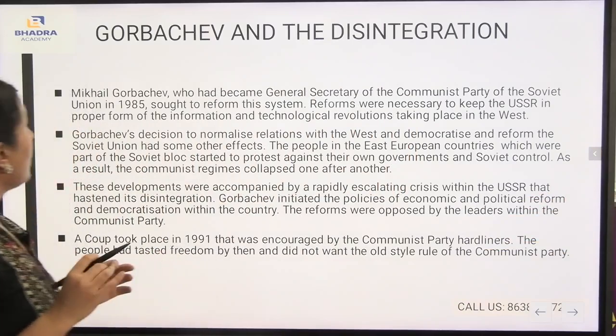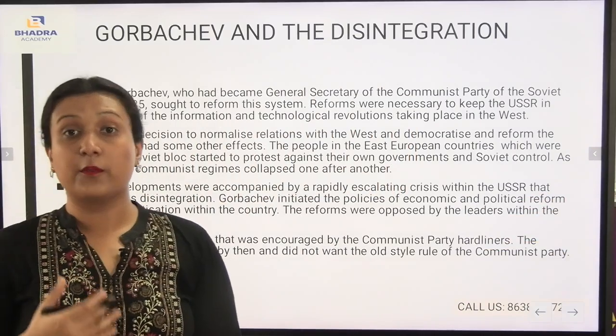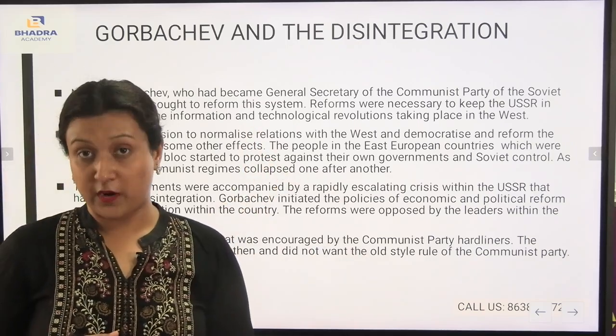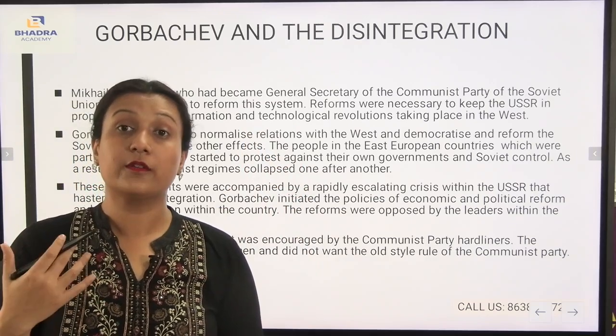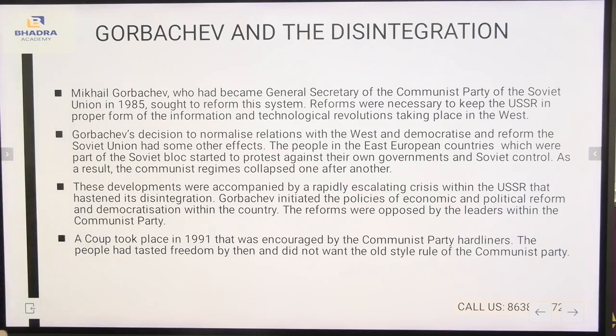Now, Gorbachev and the disintegration. Here we will be talking about Gorbachev, who was the General Secretary of the Communist Party during that time. What were the contributions of Gorbachev? Michael Gorbachev, who had become the General Secretary of the Communist Party of the Soviet Union in 1985, sought to reform the system. Reforms were necessary to keep the USSR in proper form given the information and technological revolution taking place in the